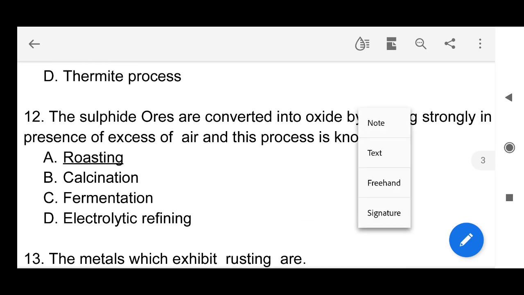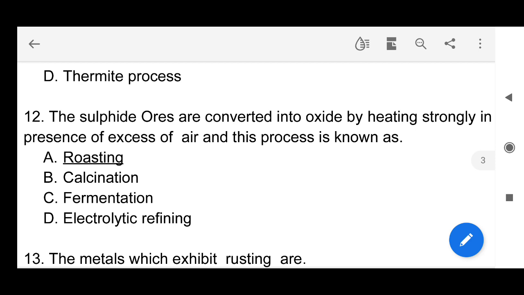Next, the sulfide ores are converted into oxide by heating strongly in the presence of excess air, and this process is known as roasting. Here sulfide ores in the presence of excess air, it is roasting. So see here option B, calcination, means here we have to heat carbonate ore in a limited supply of air, and that is known as calcination.